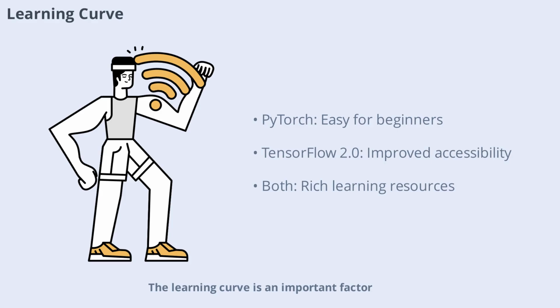Learning curve is an important factor, especially for newcomers to deep learning. PyTorch's straightforward, Pythonic syntax makes it easier for beginners to pick up and start building models. Its dynamic nature allows for immediate feedback and easier debugging. TensorFlow, particularly in its earlier versions, was considered more challenging to learn due to its static graph approach and verbose syntax. However, TensorFlow 2 has addressed many of these issues, making the framework more accessible. Today, both frameworks offer extensive tutorials and resources to help users get started.